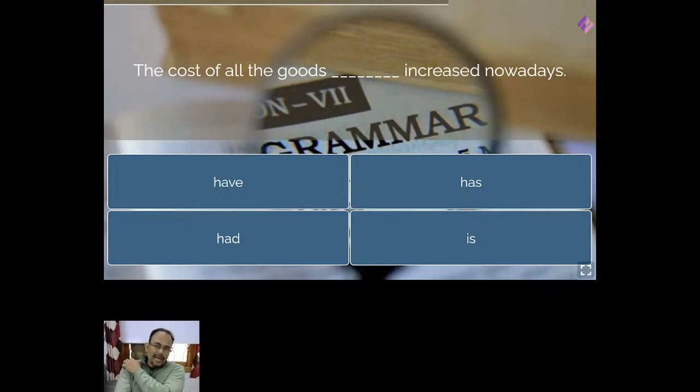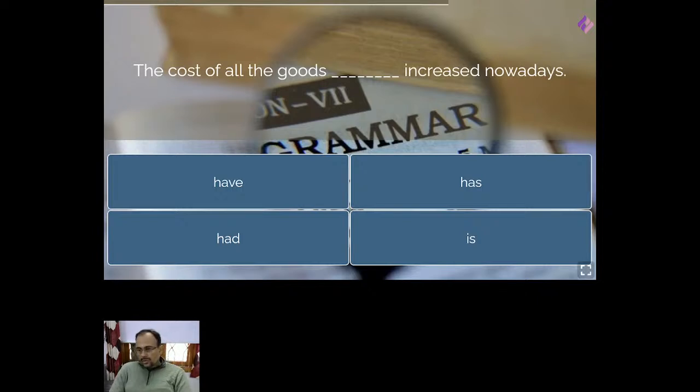So the verb will agree with cost or goods. If the verb agrees with goods, then the verb should be plural. If the verb agrees with cost, then the verb should be singular. So what do you think? The verb will agree with goods or cost? Tell me.